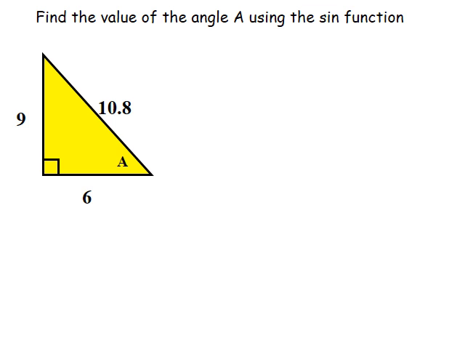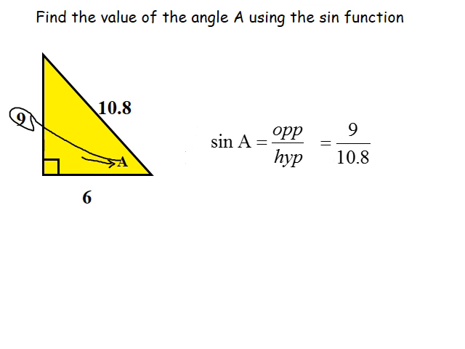So here we go. You'll notice that I've labeled this triangle with the A. A is going to represent the angle we're going to find. We actually have 3 sides here, which is fine, but we only ever need 2, especially if we're only using the sine. So with respect to our angle A, what side is opposite of A? It should be this number 9. And what side is going to be representing the hypotenuse? That's going to be the 10.8.